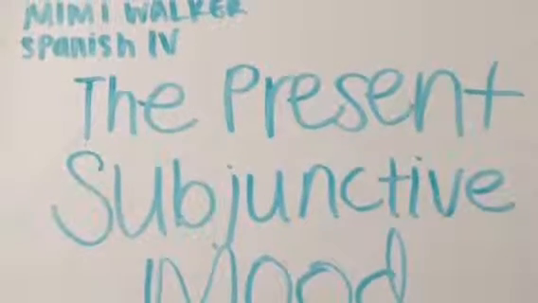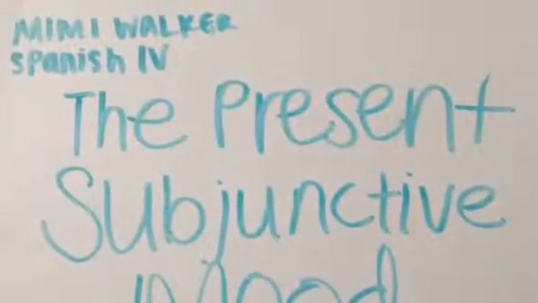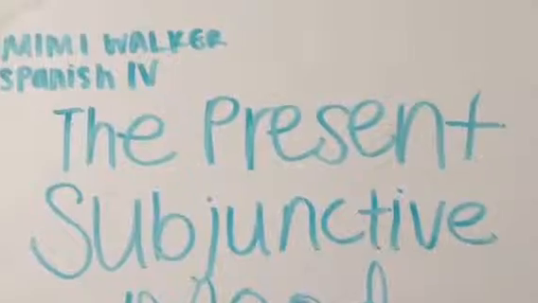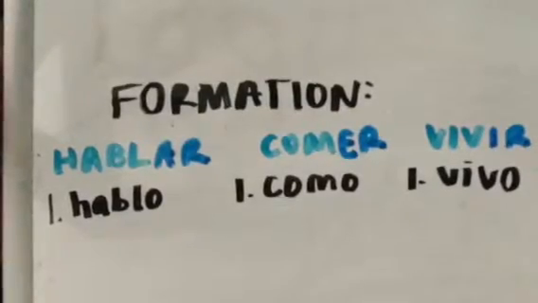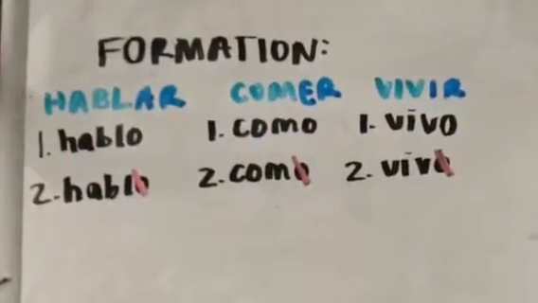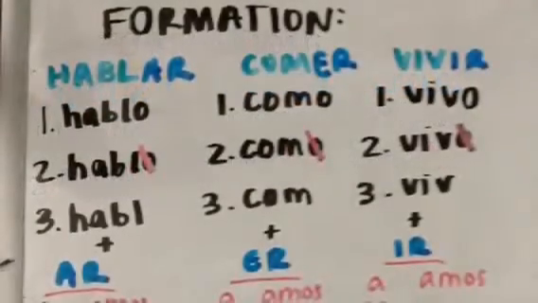Hi, today I am going to teach you how to form and when to use the present subjunctive mood. The present subjunctive allows one to convey the unknown or the desired. This mood is first formed by taking the yo form of a present verb. Secondly, the o on the end must be eliminated.